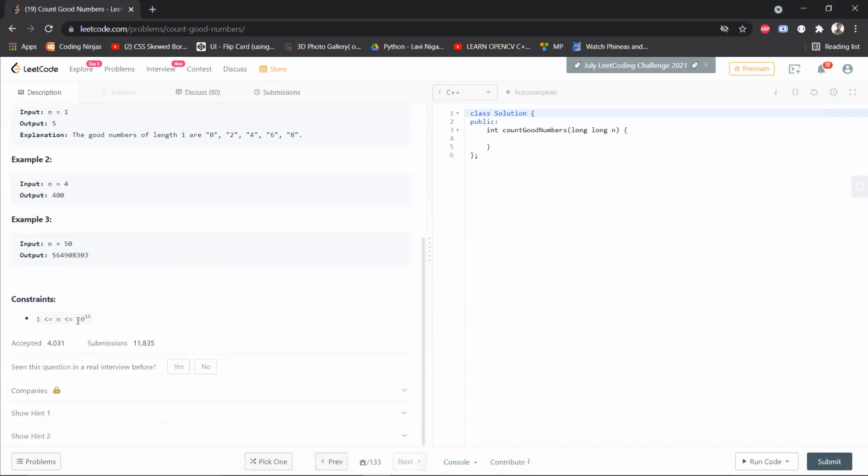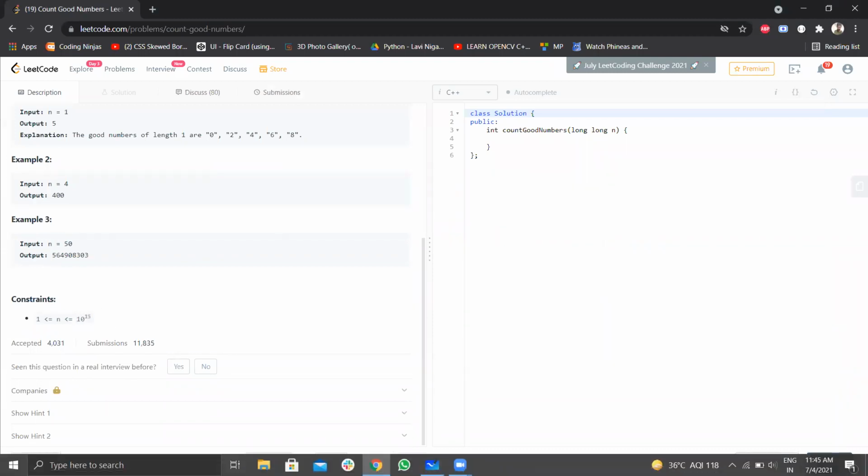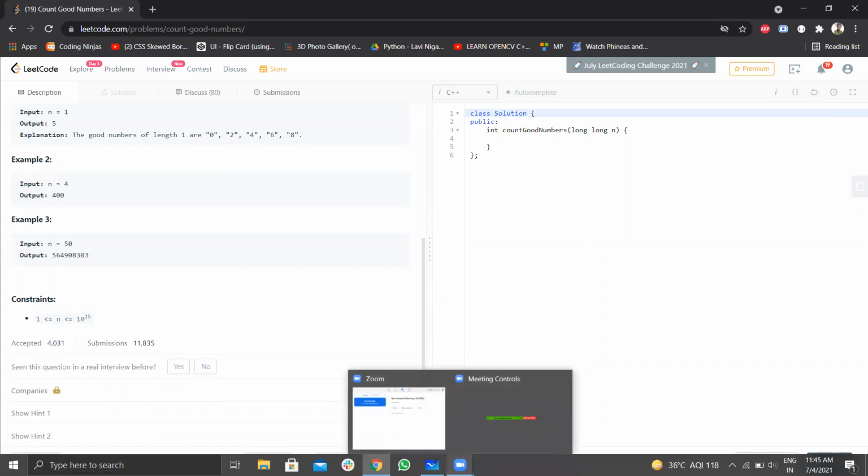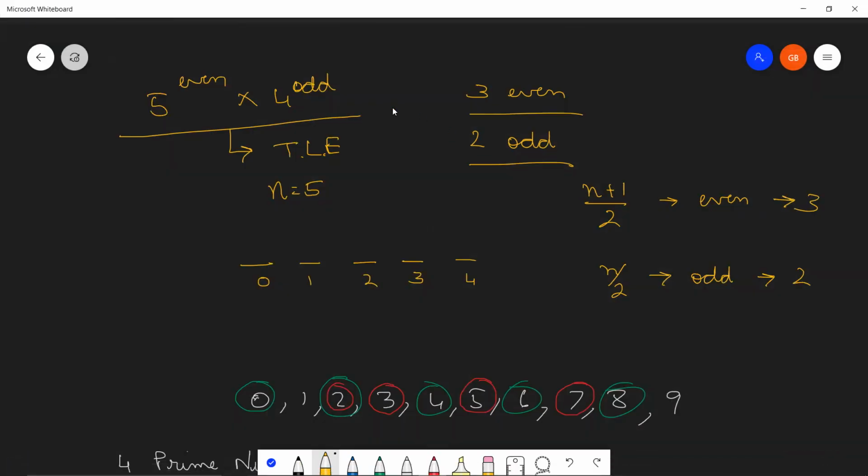Constraints are in the 10 to the power 15 range. Calculation of power is O(n), right? And you cannot afford calculating these powers. So I think this method fails. Or you can find an efficient way to compute the power of a number.